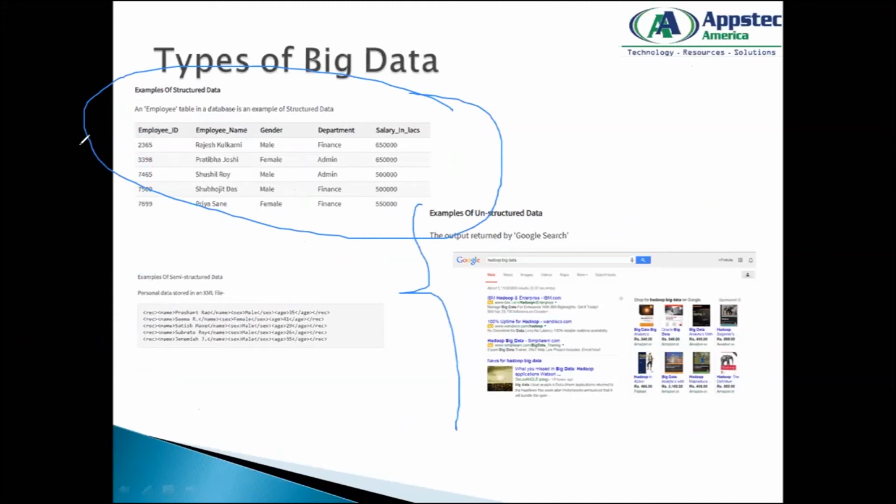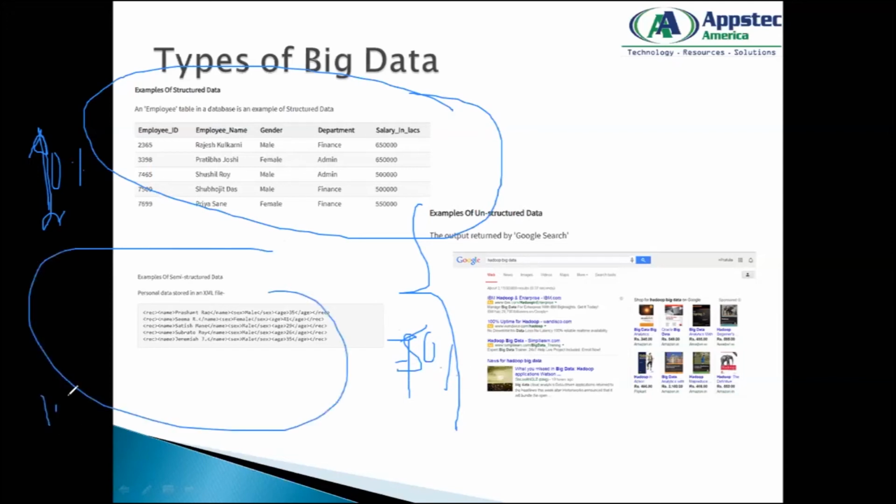Let's say roughly 20% of data might be structured when you try to pull out anything. And 70% of your data might mostly remain unstructured or in a different format, and 10% of your data might always remain in a semi-structured format. So that's how the count goes.